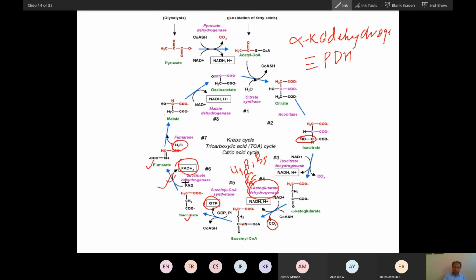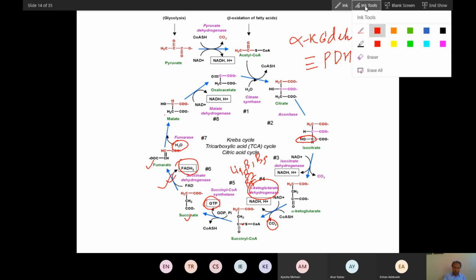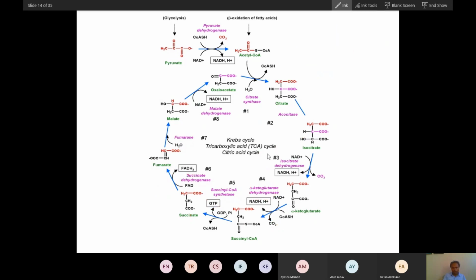So this is an 8-step process. This is how all the steps happen. And this is the most important step, and it is very similar to the pyruvate dehydrogenase step. So this is all about the Krebs cycle.